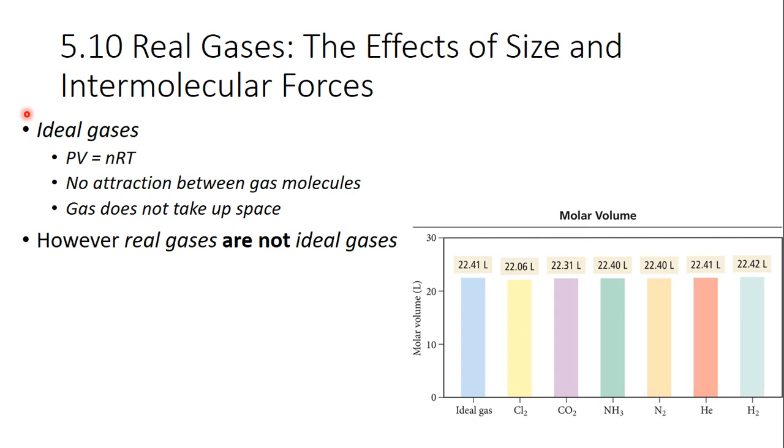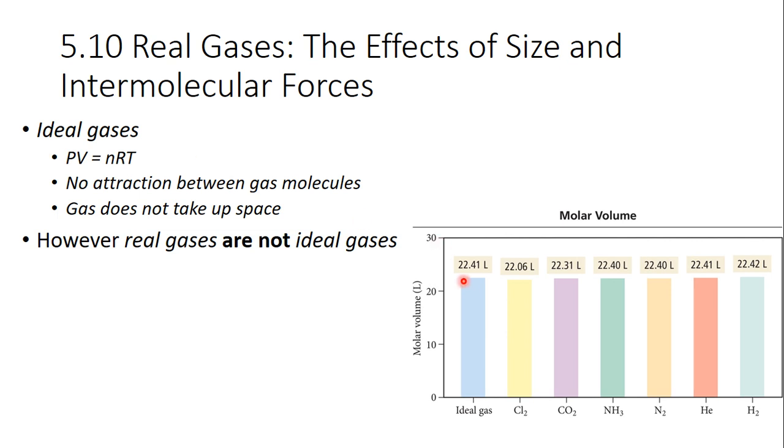So, in this whole chapter 5, we've been talking about ideal gases. However, in reality, ideal gases don't exist. Real gases are not ideal gases. Let's take a look at what ideal gases are again. PV equals nRT. Ideal gases have no attraction between gas molecules, they're ghosts to each other, and they don't take up space. In reality, none of this holds true for gases. It's a good assumption though.